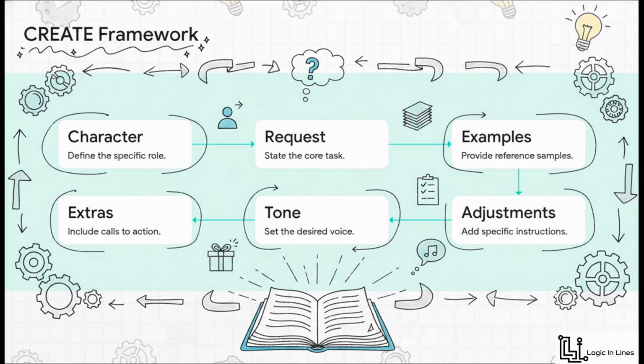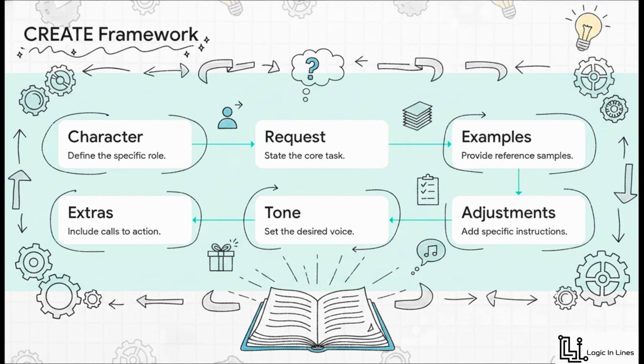Now, if you want to architect something truly sophisticated, we upgrade from RTF to our master blueprint, the Create framework. This guides you to specify the character, request, examples, adjustments, tone, and extras. It basically bundles all of those individual prompting styles we just talked about into one flawless 6-step formula.